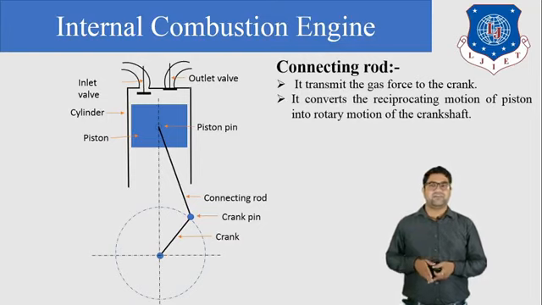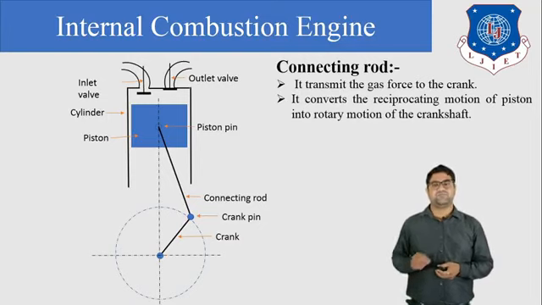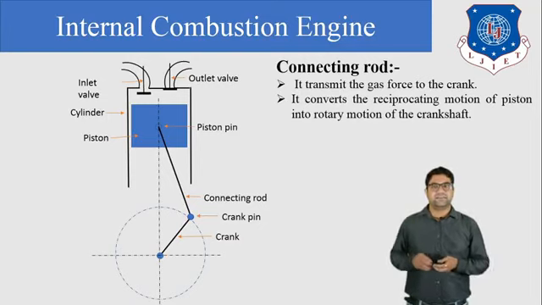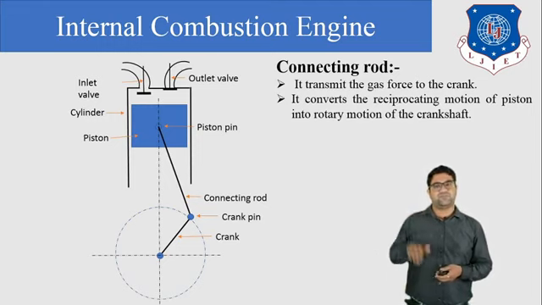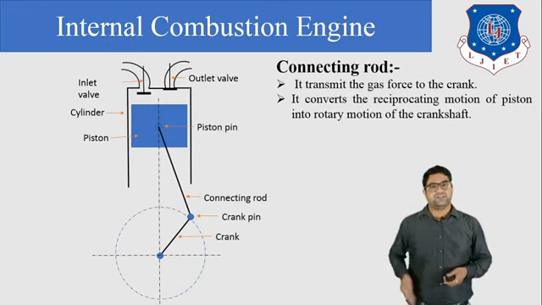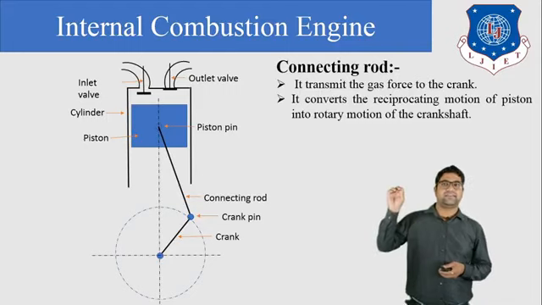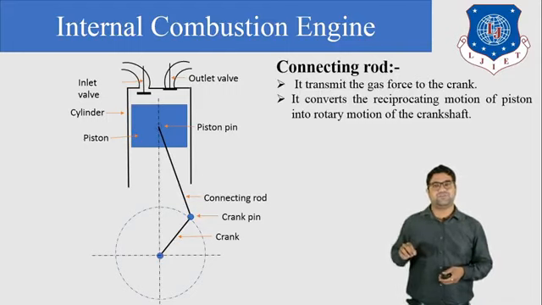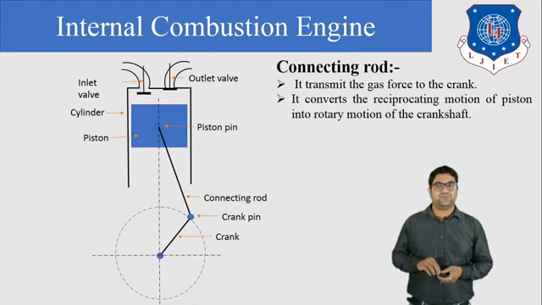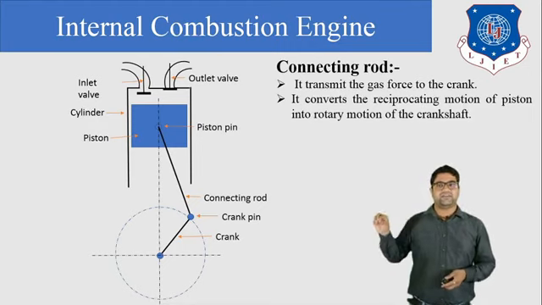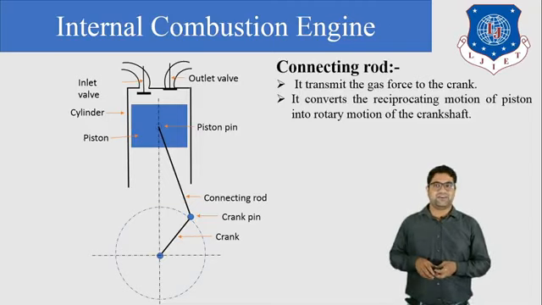Next is the connecting rod. The connecting rod is also the most important component of the IC engine. The connecting rod connects the piston and the crank. We know that the piston is doing the reciprocating motion and the crank is doing the rotary motion. So to convert the reciprocating motion into the rotary motion, we need one intermediate mechanism, and that intermediate link is known as the connecting rod. So the connecting rod is used for connecting the piston and the crank.